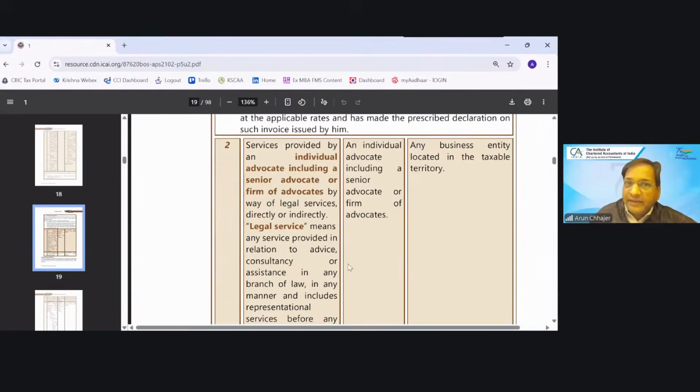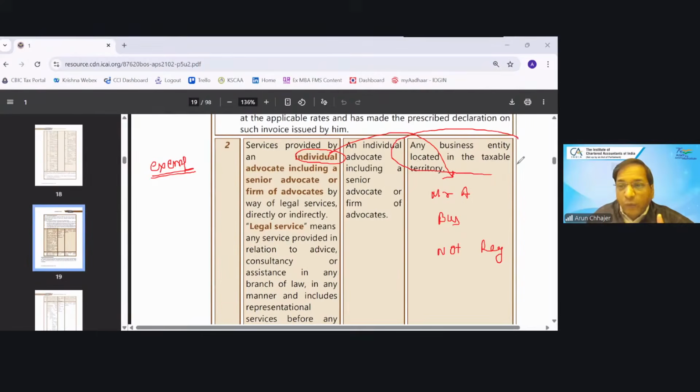Now, similarly, I would say that whenever you are referring to the reverse charge entries, always remember the exemption entries. Why am I saying so? Because suppose an individual advocate is providing the service to Mr. A who is doing business but is not registered. If you read this language, they are saying any business entity, they are not saying any registered person. They are saying any business entity located in the taxable territory. That's it.